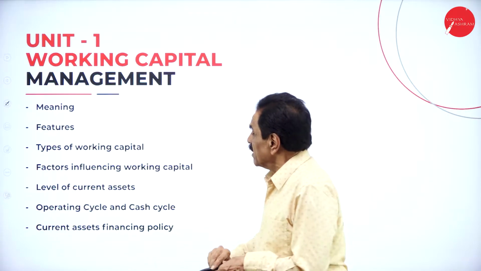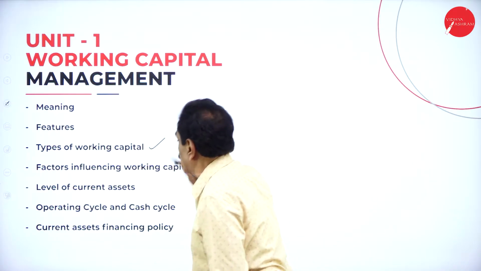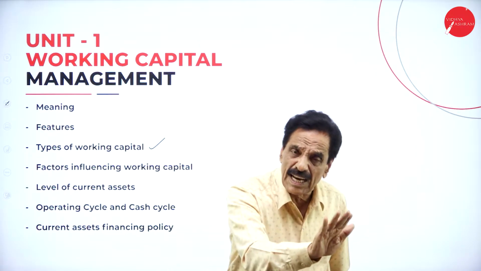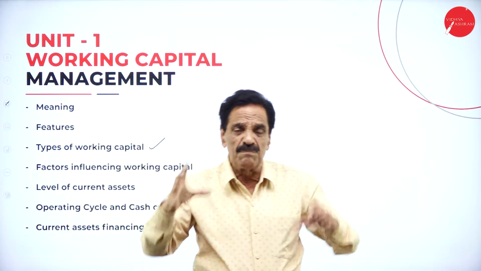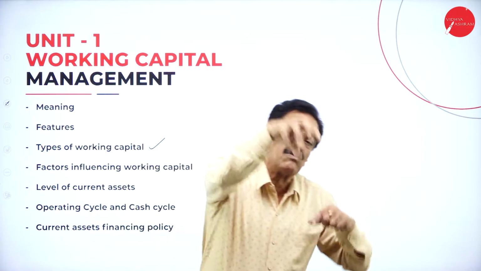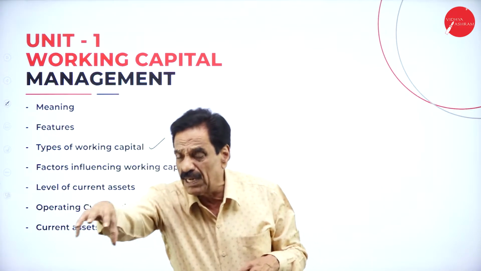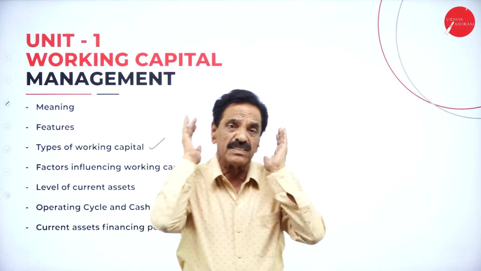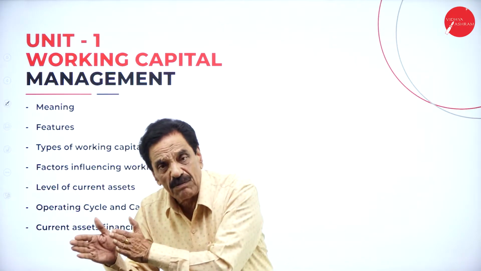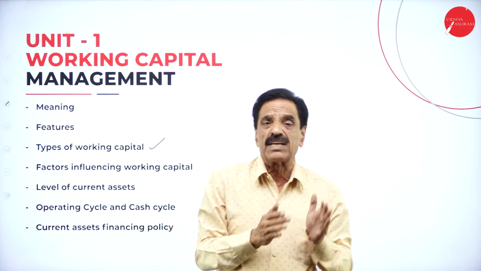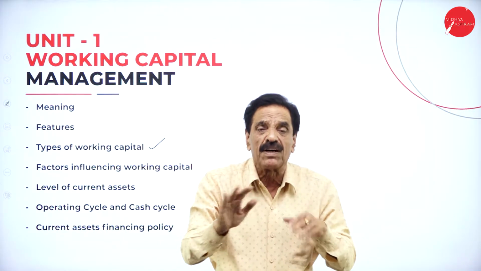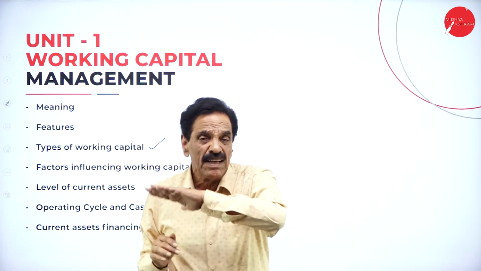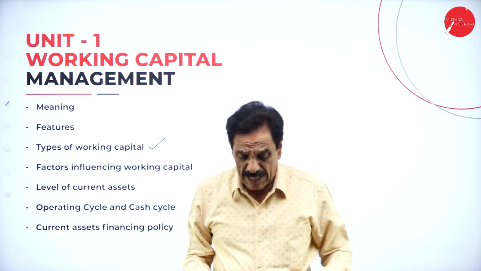And here, types of working capital. Say, what is a working capital? Current assets minus current liability is called working capital. The money which has been invested in land, building, and machinery, we can say is long term. So that is fixed capital, and this is working capital. What is actually working capital is that which can be held for day-to-day operation. So current asset minus current liability is called working capital.